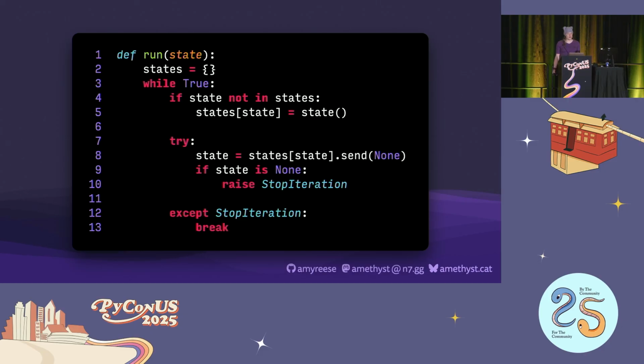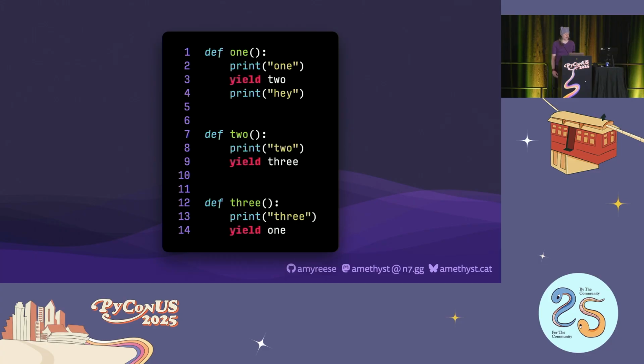Given a starting state, we initialize generator functions as needed, running the current state until it yields a new one, and then we repeat. And we could also implement message passing between states, but we don't need that yet. This lets us write simple implementations for each state as individual generator functions that simply yield the name of another function to transition to. And when we transition back to an active state, it continues running exactly where it left off.